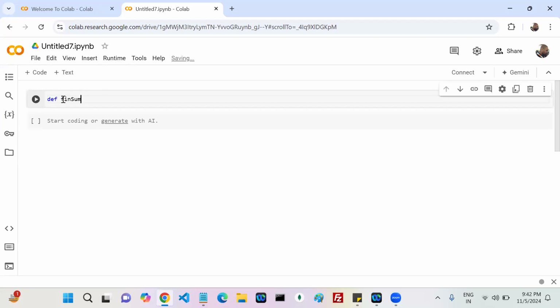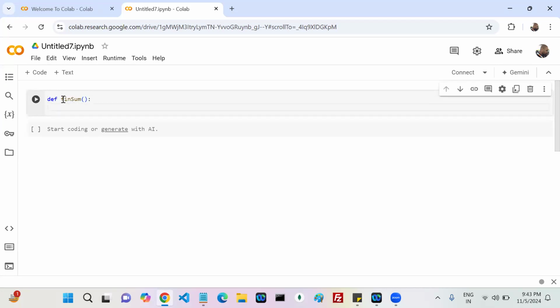Next, the parentheses. Next, a colon to start my function body. Next, you need to follow the indentation. See, this is the editor, it's like Python, so after this colon it follows the default indentation.